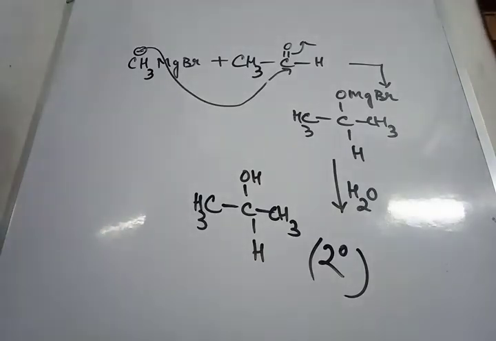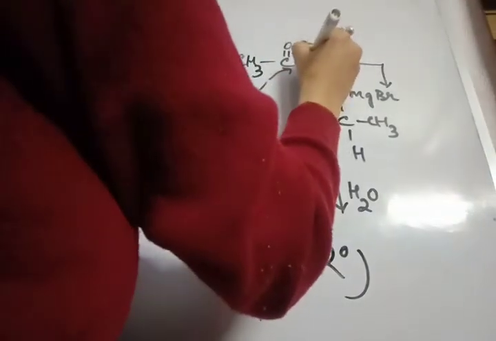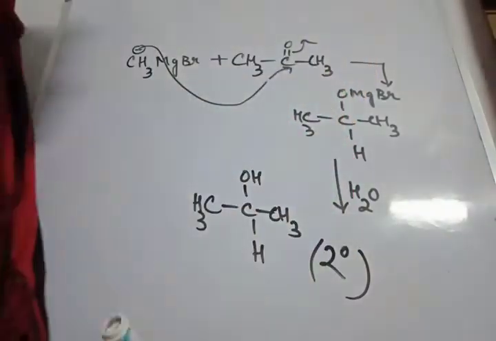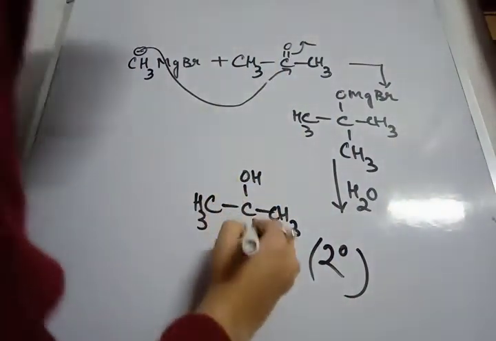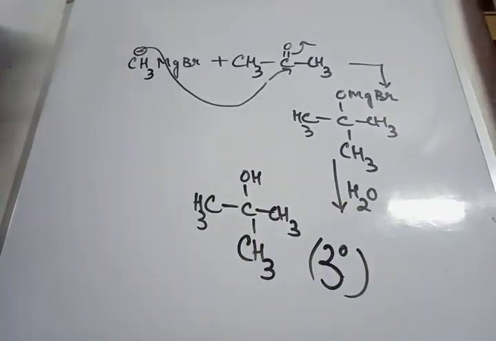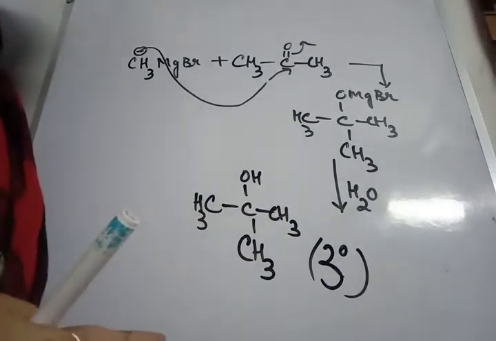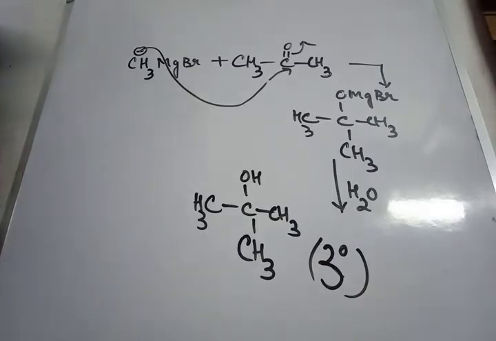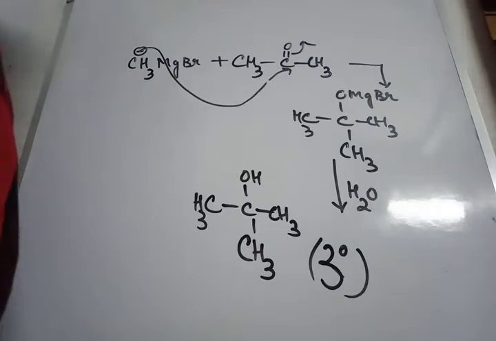Next, when methyl magnesium bromide is treated with acetone, acetone means this one, CH3 I am writing. Now this one, and we are going to get a tertiary alcohol. This is tertiary butyl alcohol, which is a 3 degree alcohol. That means when it is reacting with formaldehyde, we are getting 1 degree alcohol. When it reacts with acetaldehyde, 2 degree alcohol. When it reacts with ketones or acetone, particularly, we are getting a 3 degree alcohol.